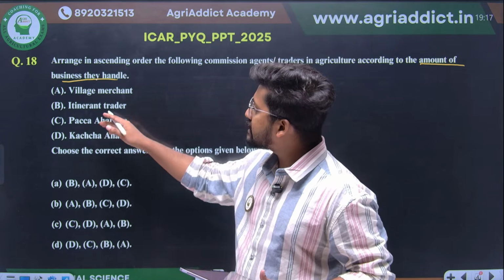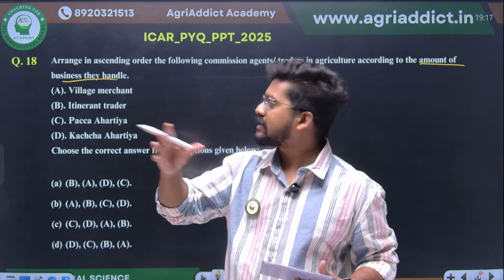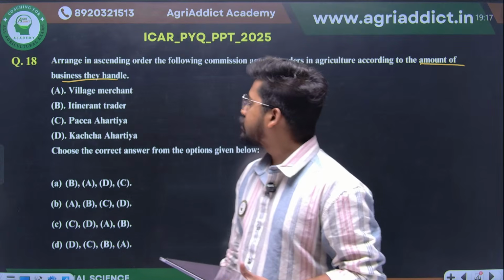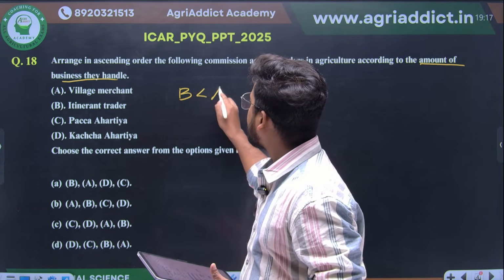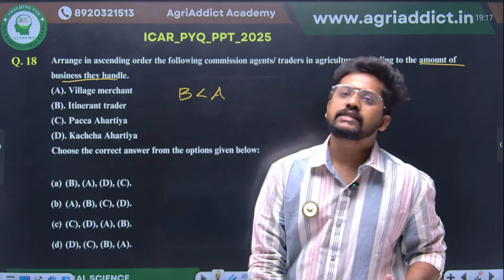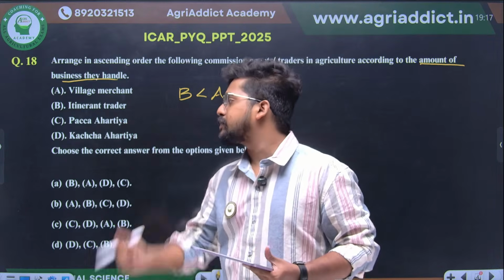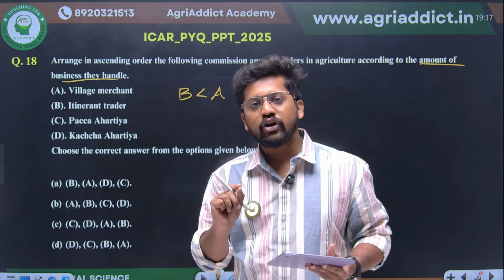So therefore we can say that itinerant trader is actually having a little lesser bulk than that of the village merchant, right? So therefore itinerant trader will be the first, then only comes the village merchant. What about this pakka arhatya and kacha arhatya? We have conceptually studied what is this pakka arhatya. Arhatya is none other than the other name for commission agents, right?